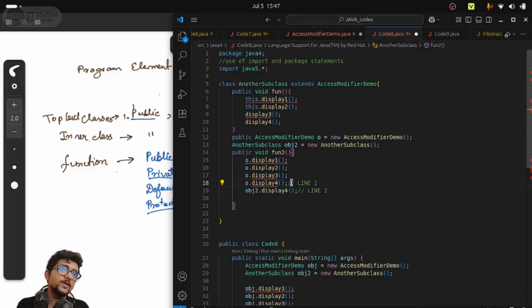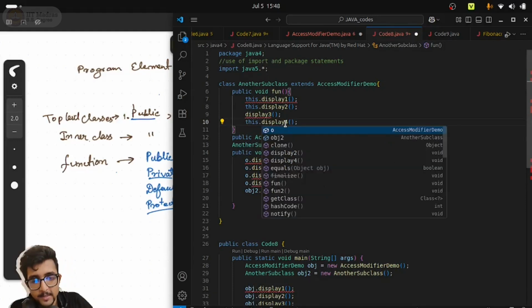Although protected access modifier is allowing you to access itself from outside the package and restricting you to access it only within the subclass outside the package, there is another additional criteria that while you are accessing it within the subclass, you must access it using instances of the subclass itself. You cannot access it using instances of the superclass. So that means you can access it using the object of another subclass, but you cannot access it using object of access modifier demo. And that is why here this dot display was there, right? Essentially, this is this dot display. Now, this is what this means. In this case, this is another subclass object, right?